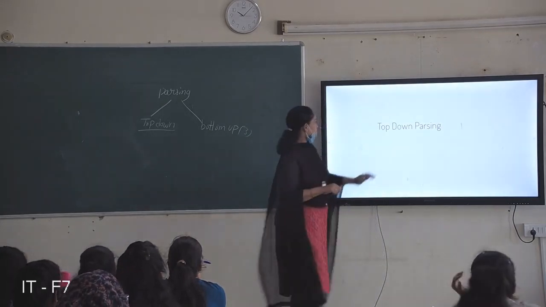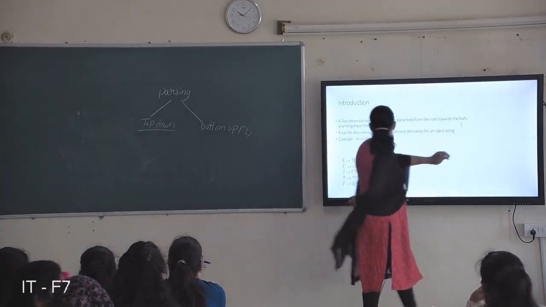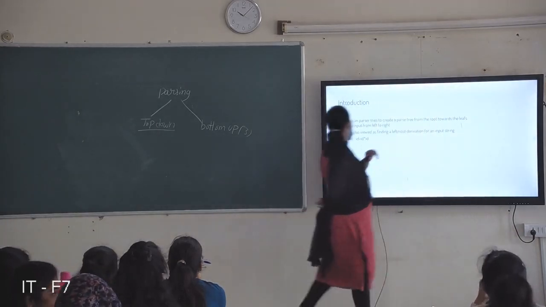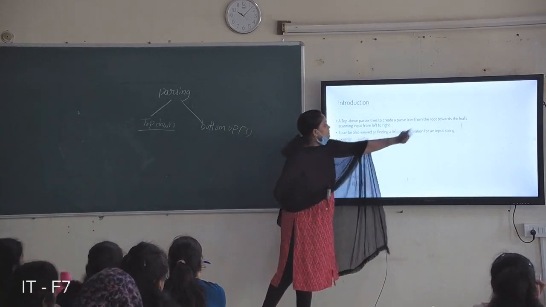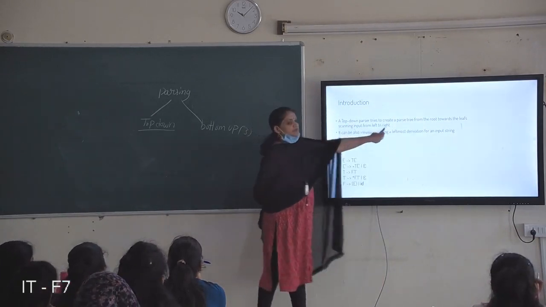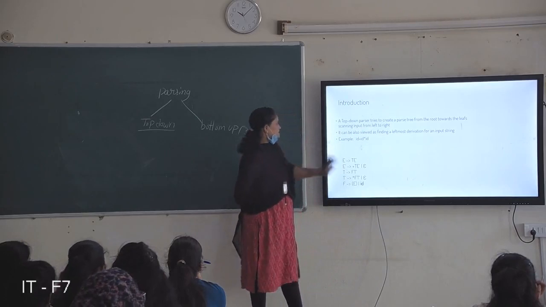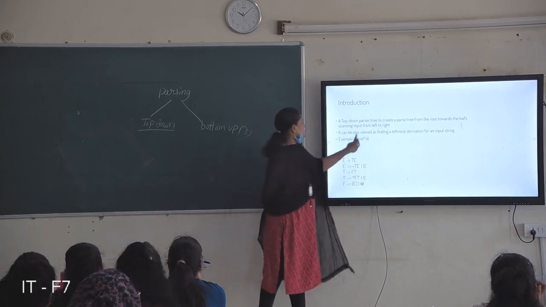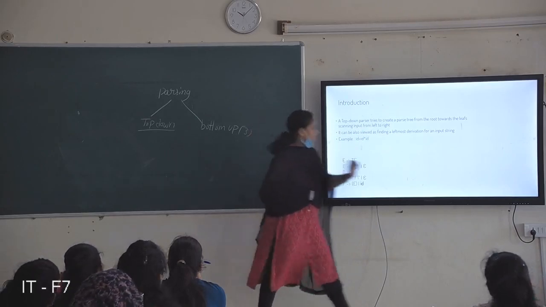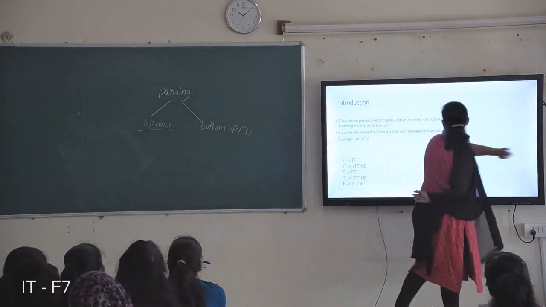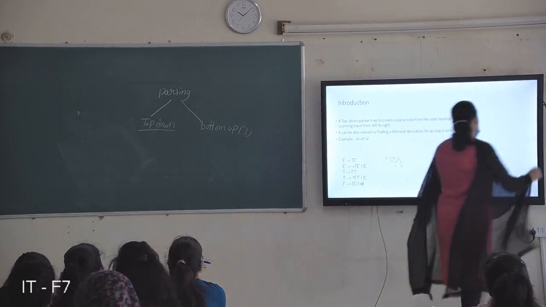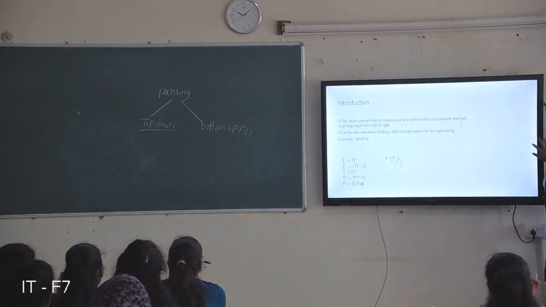Okay, so top down parsing. This is nothing but top down parsing. The parser tries to create a parse tree from the root towards the leaves, scanning input from left to right. This is the given grammar and how to create this sentence. Like this, you start with the starting symbol E. E can be replaced by TE.